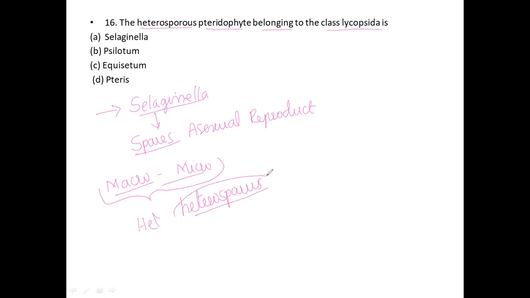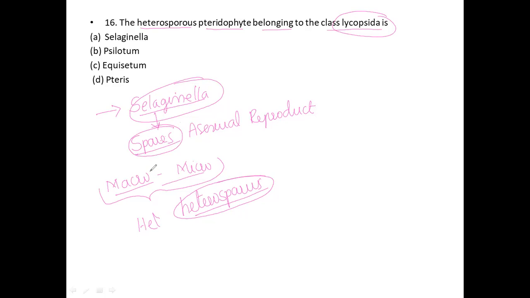The heterosporous condition is in the class Lycopsida, which includes Selaginella. Selaginella reproduces by an asexual method, that is spores, which are asexual reproductive structures.